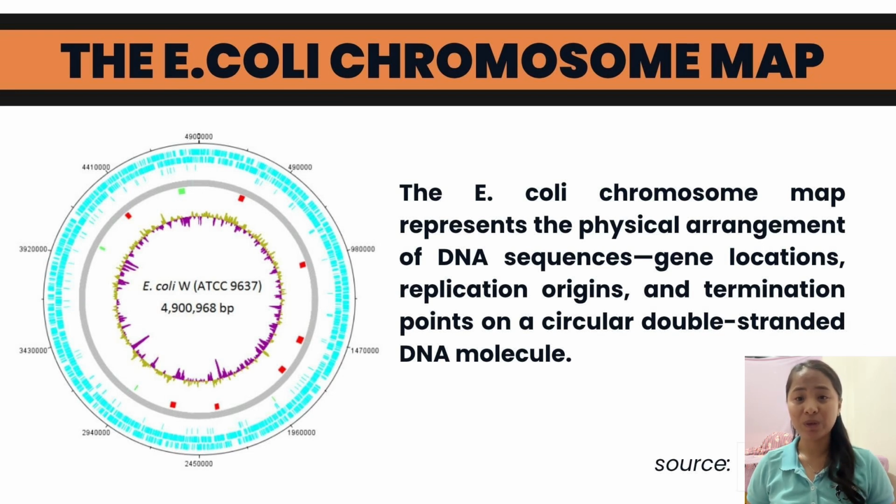This map shows how the genes of E. coli, a commonly studied bacteria, are arranged on its circular DNA molecule. Understanding this map is important because it helps scientists locate genes, study DNA replication, and perform genetic engineering.